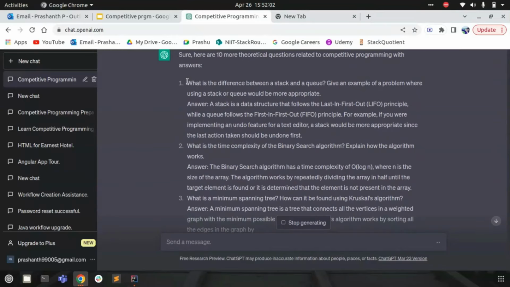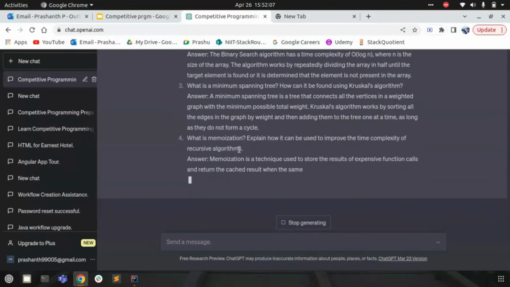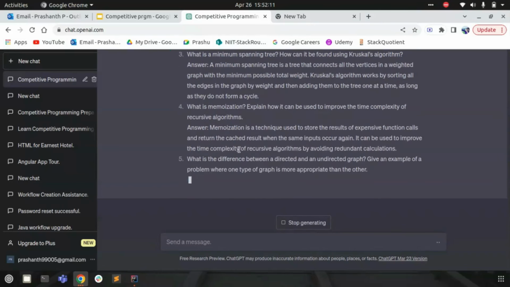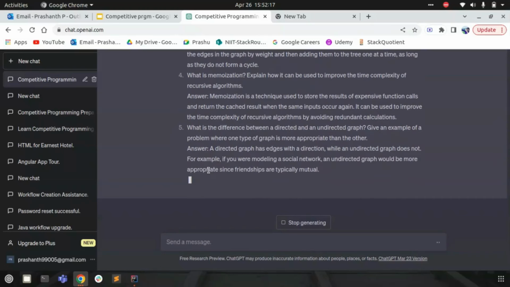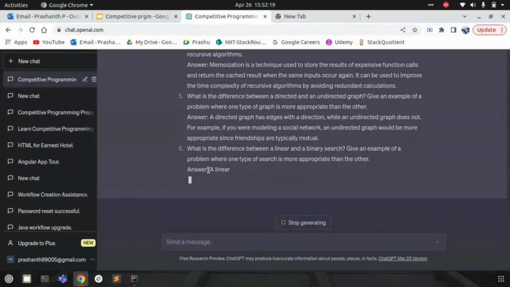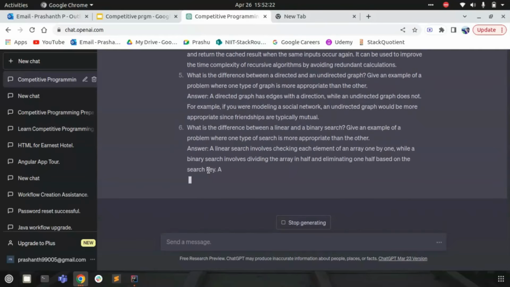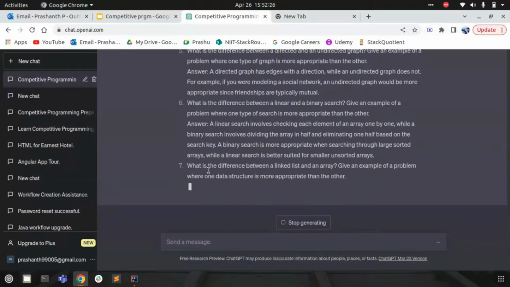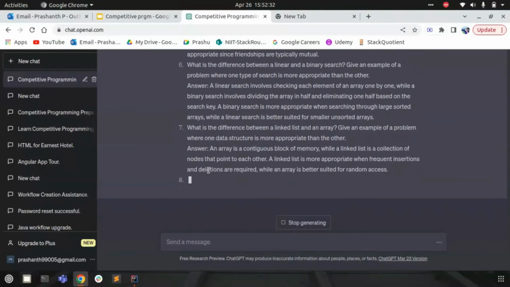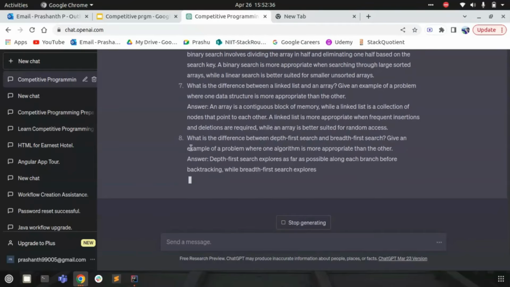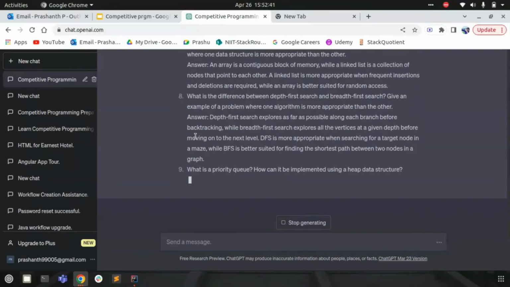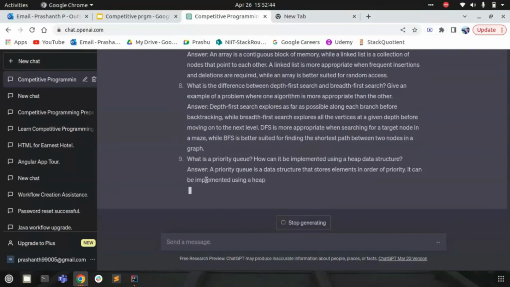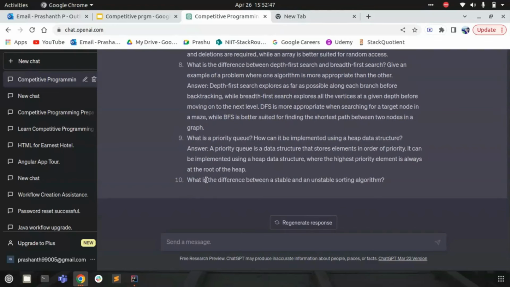So basically here I'm trying to get the questions, and at last it's also giving the answers for those. So there will be 10 questions provided, and the 10 corresponding answers will also be provided along with that. So we are done with 5. It goes on till all the 10 questions have been asked and answered. We have 8 questions saying depth first search and breadth first search. It also provides the answer for it. The ninth question, and at last it also gives us the 10th question.